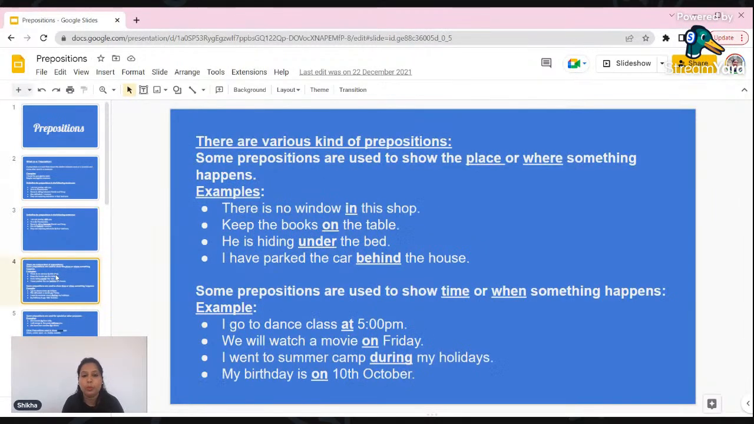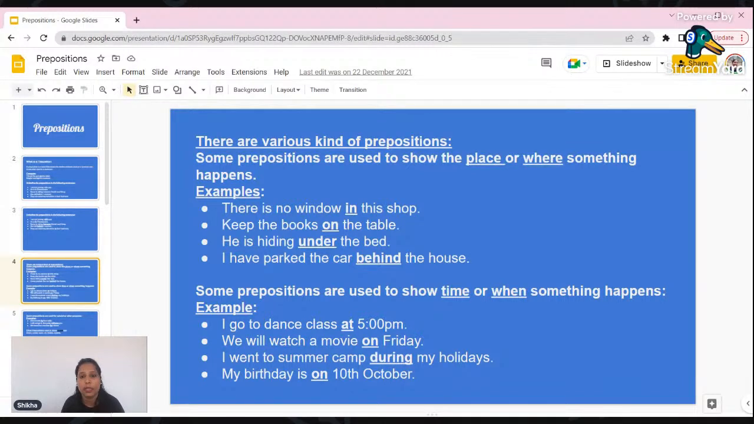Now how can we use them, and what are the different kinds of prepositions? There are various kinds of prepositions. Some prepositions are used to show the place, or where something happens. That means when you want to show the place or the location of something happening. For example, there is no window in this shop. So we are showing where there is no window, that is, in this shop.